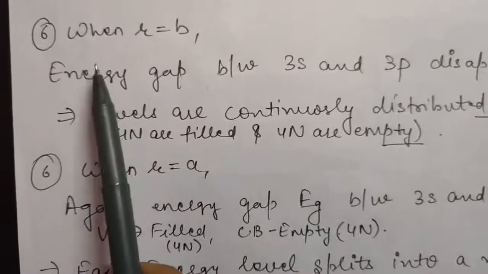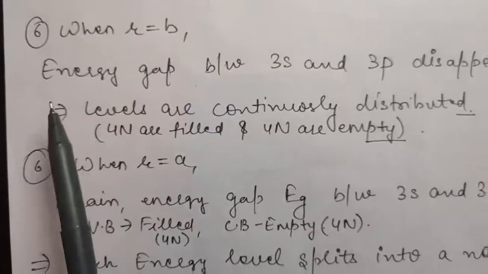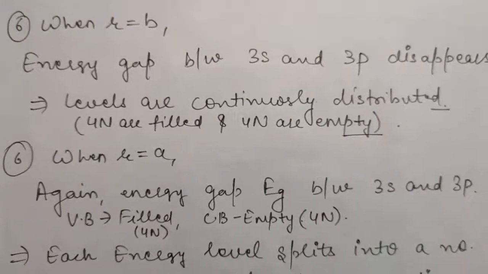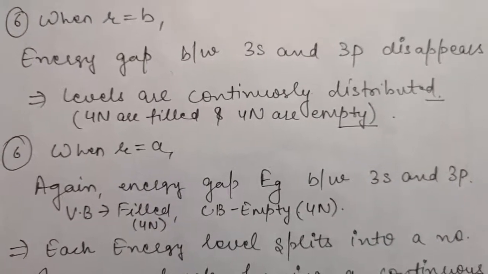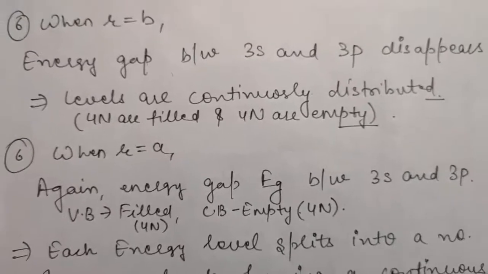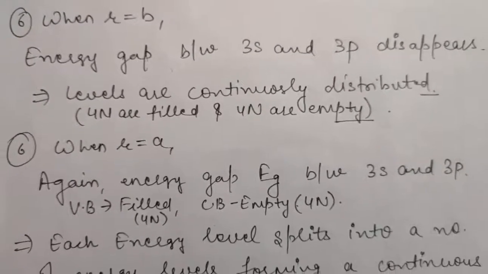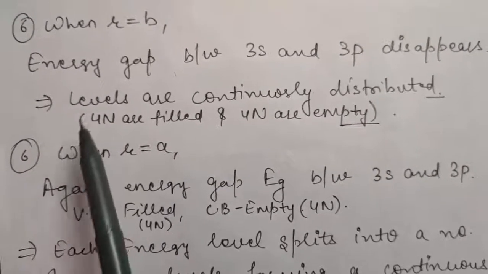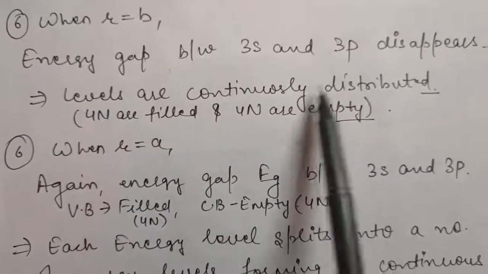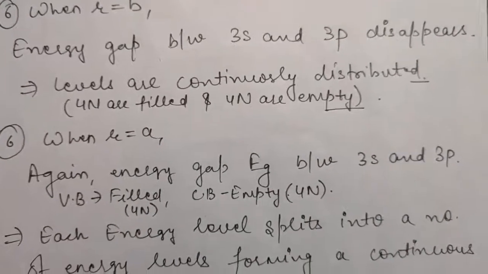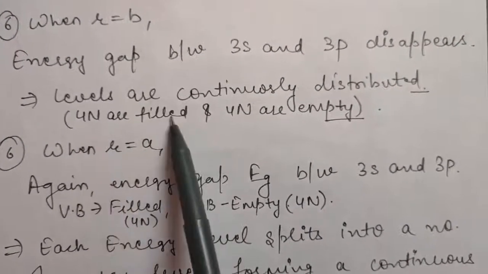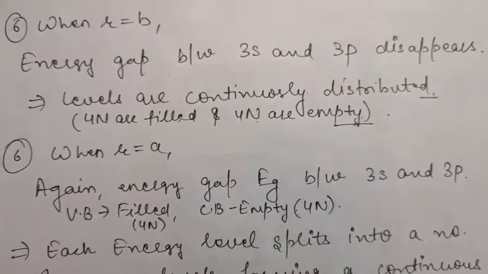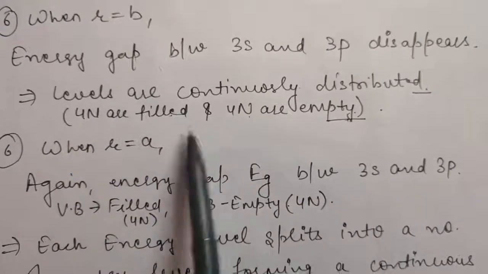So when R becomes equal to B, the energy gap between 3s and 3p will completely disappear. Now if the energy gap has completely disappeared, can you tell which levels are of 3s and which levels are of 3p out of 8n levels? Obviously it is not possible. So at this stage levels are continuously distributed, and out of a total of 8n levels, 4n are completely filled and 4n are completely empty. This I have told you earlier also, right? So this is the state when R equals B.